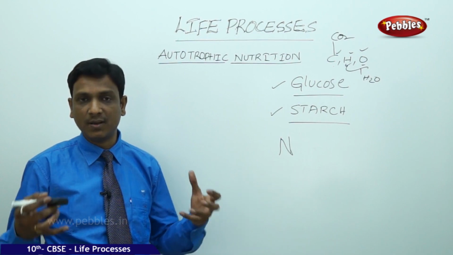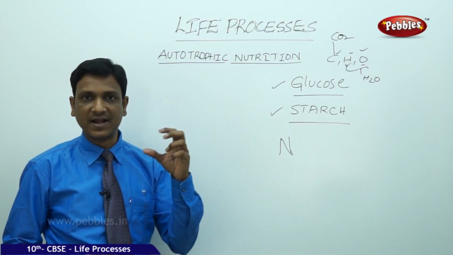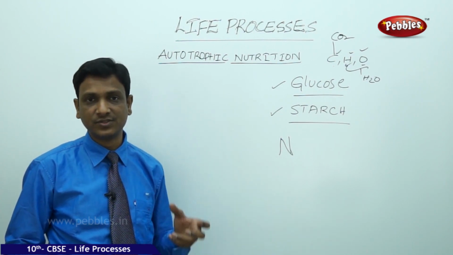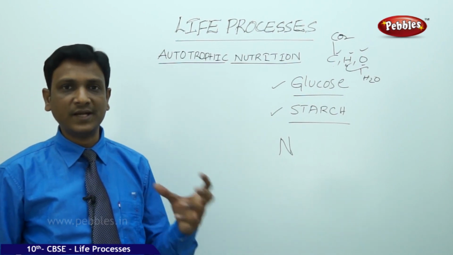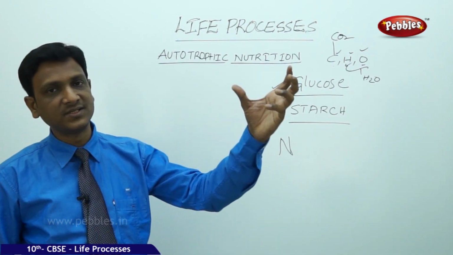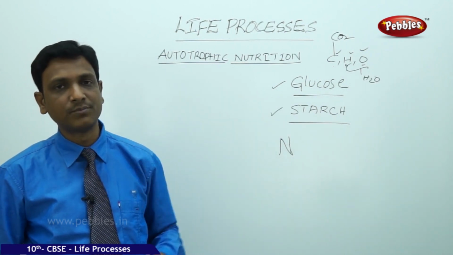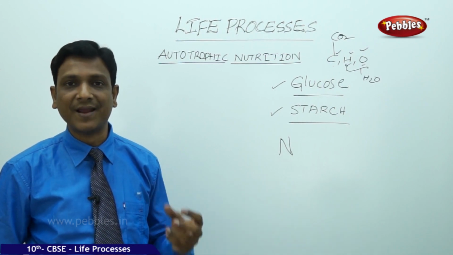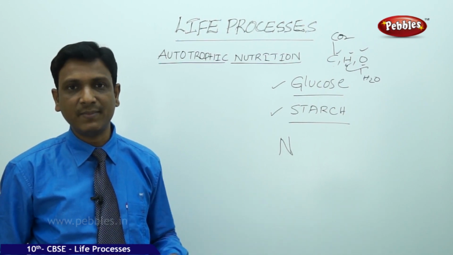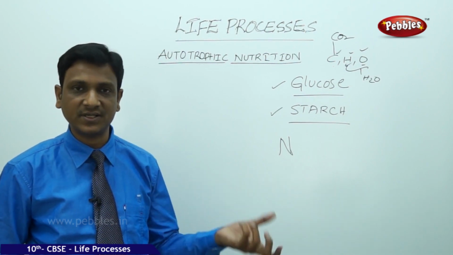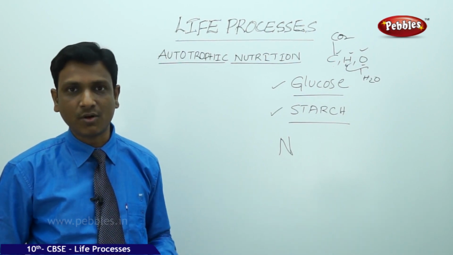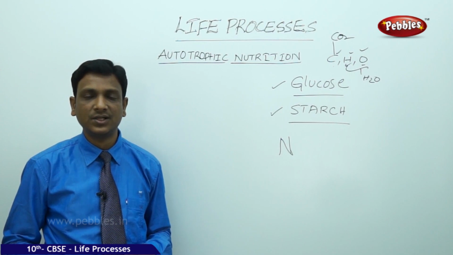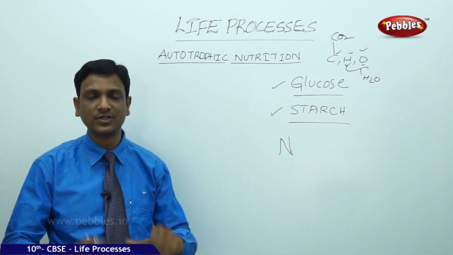So from where do these minerals come to the soil? Especially nitrogen. It is the most important mineral needed for the growth of the plant. From where does this nitrogen come to the soil? The nitrogen which is present in the air comes to the soil by different processes: by physical processes like lightning and by biological processes like nitrogen fixing bacteria. So the plants may use the inorganic nitrites and nitrates present in the soil, or the nitrogenous compounds that are formed by the nitrogen fixing bacteria present in the soil. In this way, the atmospheric nitrogen is fixed into the soil.